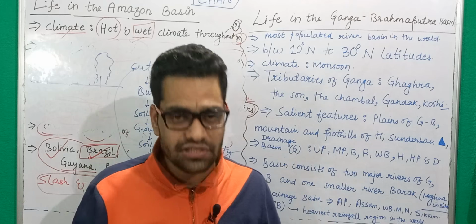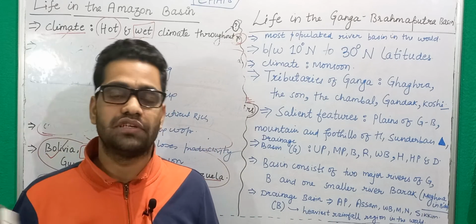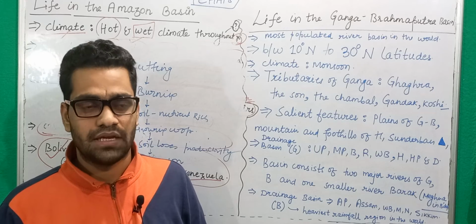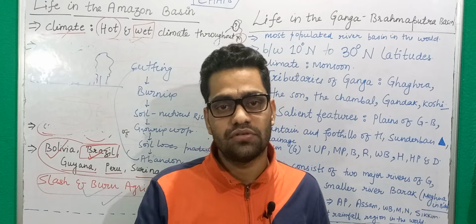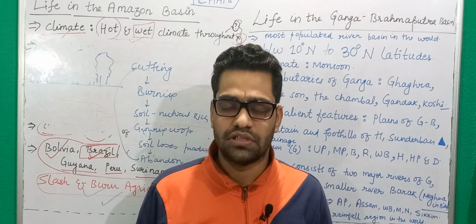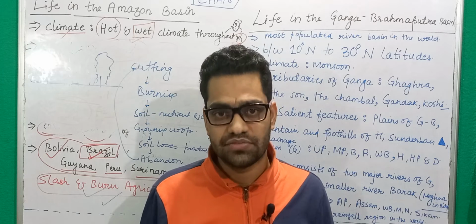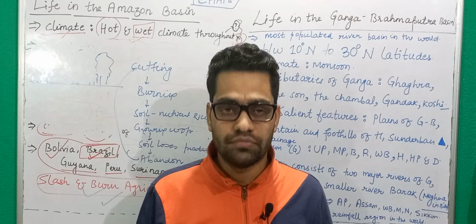Now this slash and burn type of agriculture is not something which is peculiar to rainforest of Amazonia. This is also happening in Northeast India, in Indonesia and in many other parts of the world, but they are known by different names in the different parts of the world. For example, in India we call it jhuming.